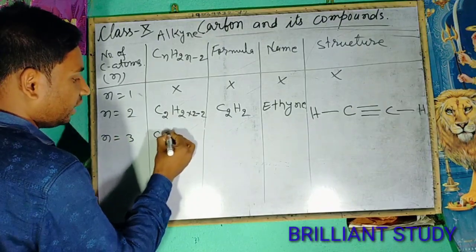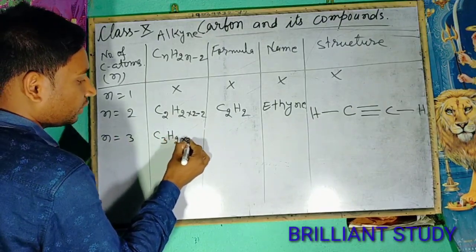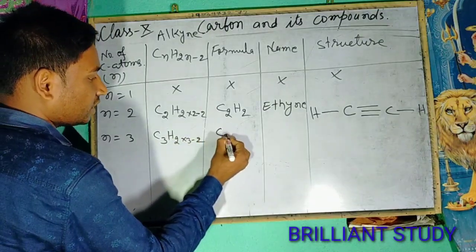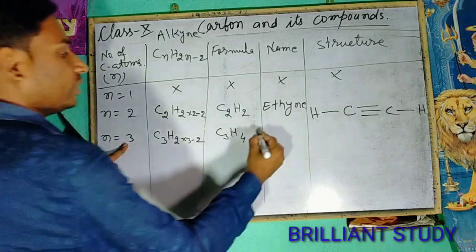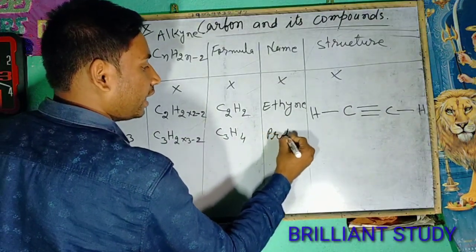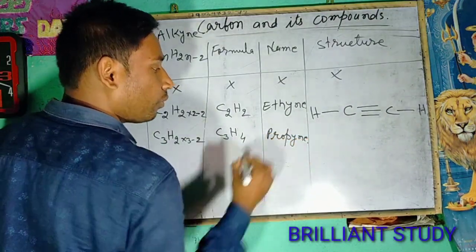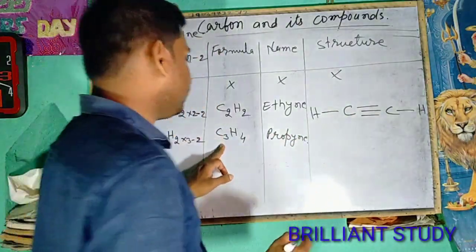For n equals to 3, it will be C3H2 into 3 minus 2. That means C3H4. Then name will start with prop, and Y and E will be added and will be propyne.